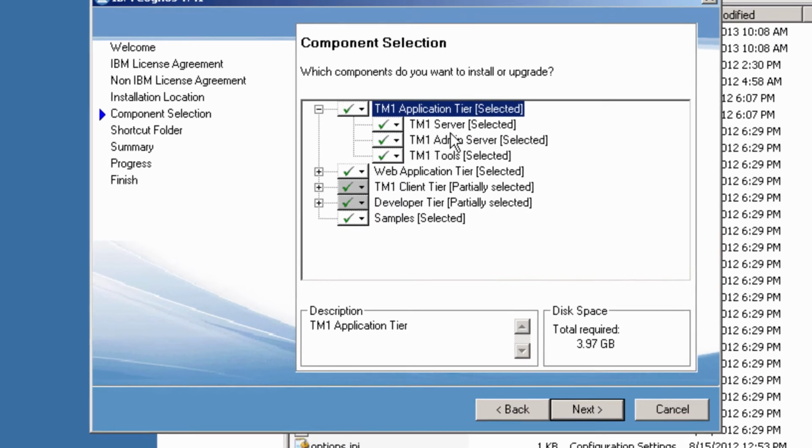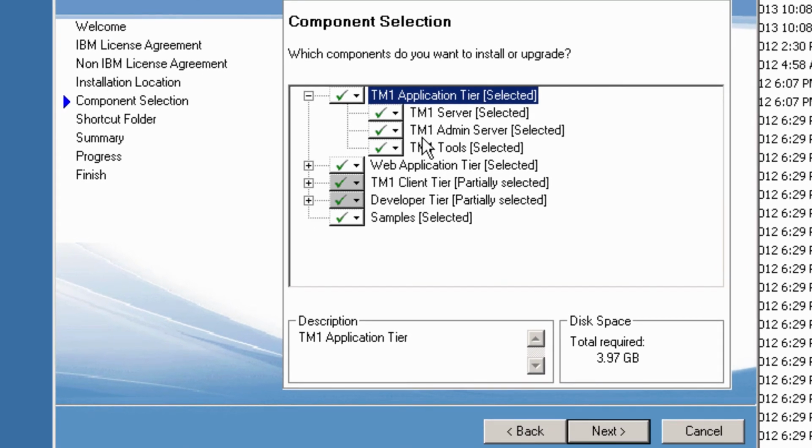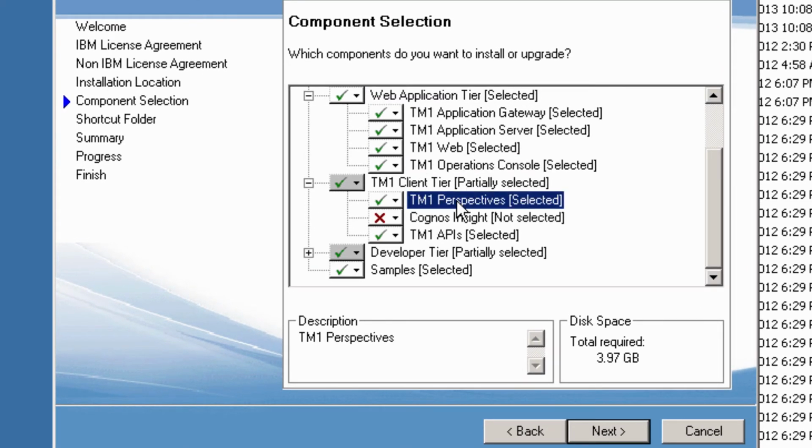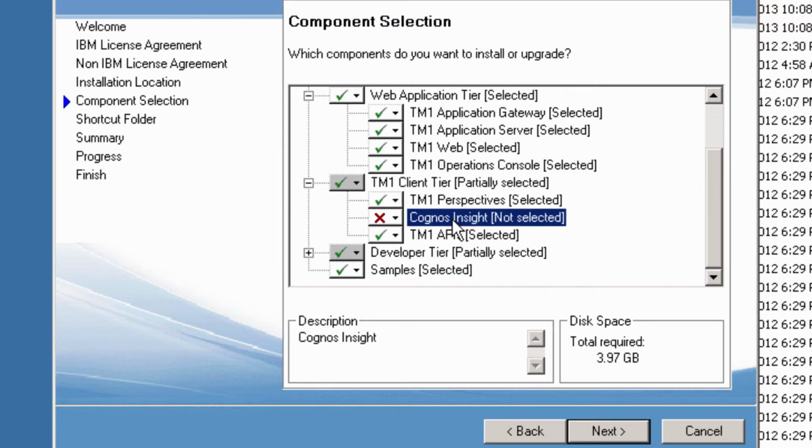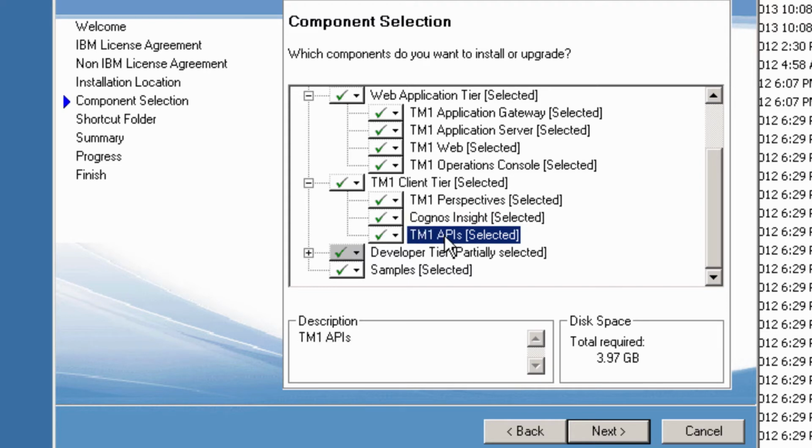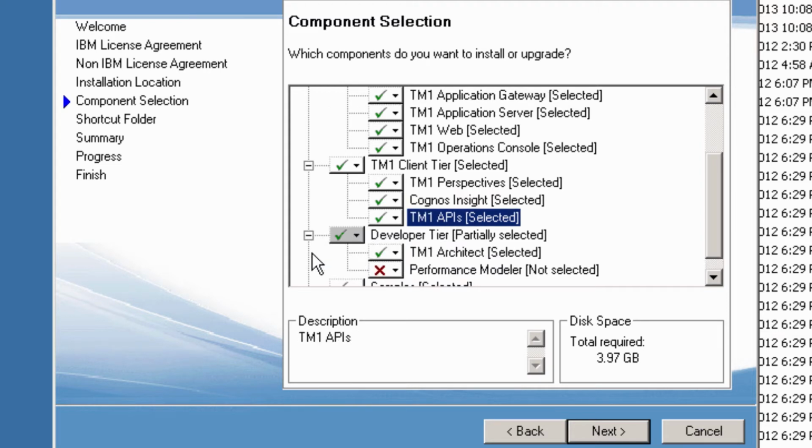Now you get to pick the components to install. Now you really should select everything. By default, Cognos Insight and Performance Modeler aren't installed, so you should change that. They can be found under TM1 Client Tier and Developer Tier, respectively.